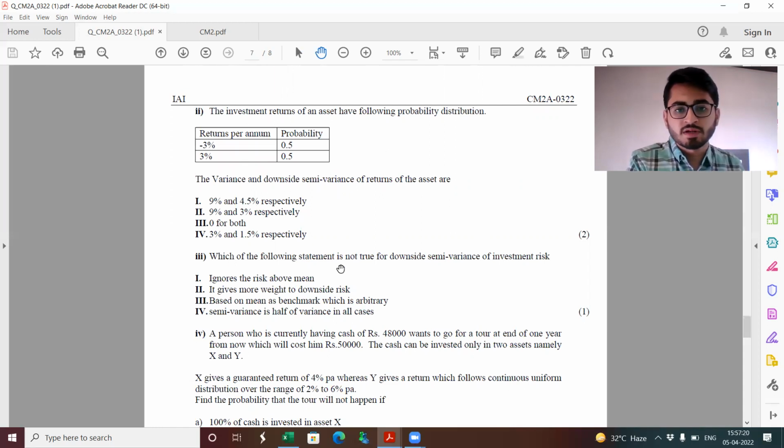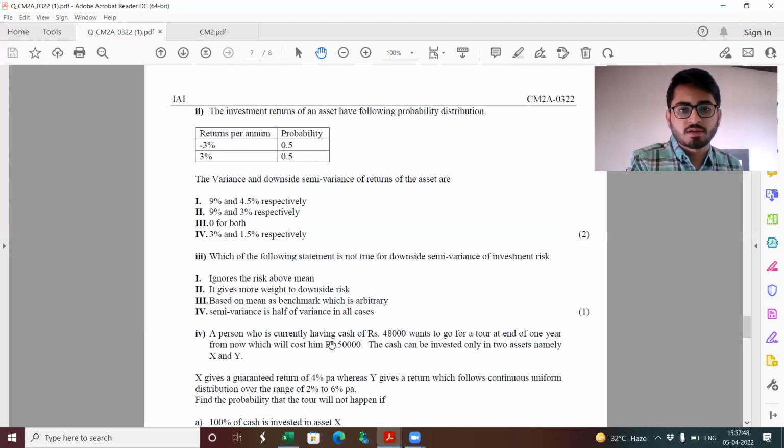Which of the following statement is not true for downside semivariance of investment risk? It ignores the risk above mean. This is true. It gives more weight to downside risk. This is also true. Based on mean as benchmark, which is arbitrary. This is also true. Semivariance is half of variance in all cases. Option 4 is not correct. This is only true for ones which are symmetrical about their mean. Other than that, semivariance is not always half of variance.